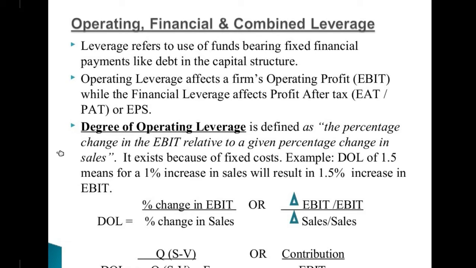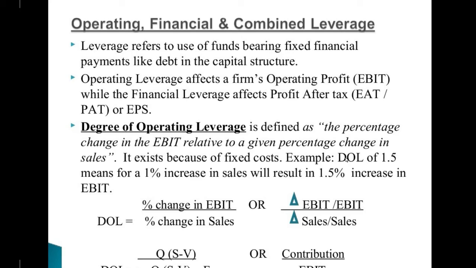So degree of operating leverage is defined as the percentage change in the EBIT related to the given percentage change in the sales. It exists because of the fixed costs. Example, a degree of operating leverage of 1.5 means a 1% increase in sales will result in a 1.5% increase in EBIT. So this is the formula for calculating the degree of operating leverage: the percentage change in the EBIT divided by the percentage change in sales.